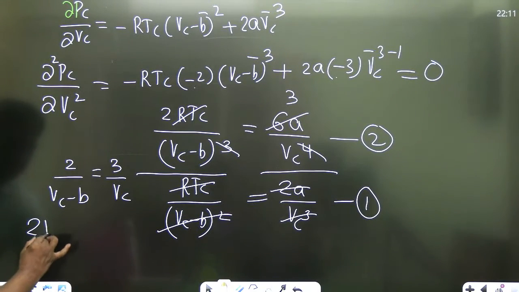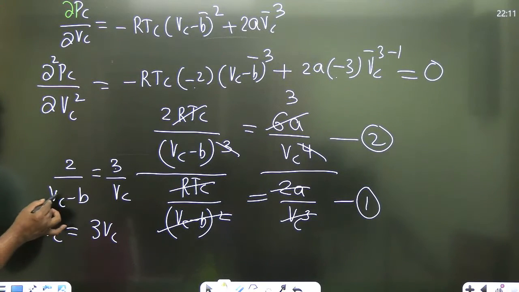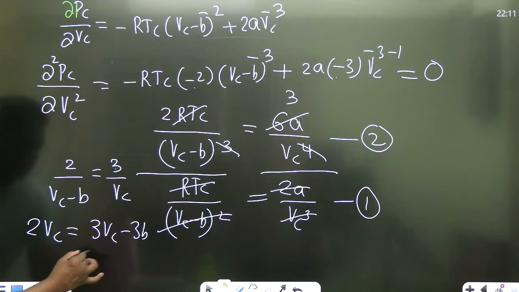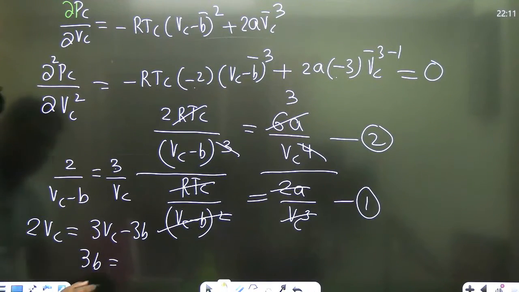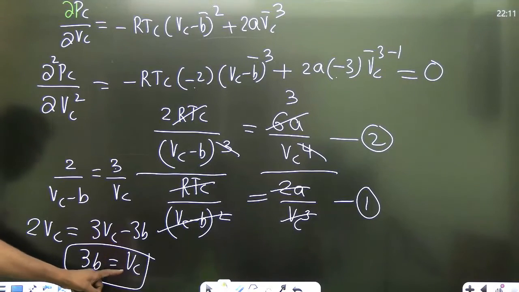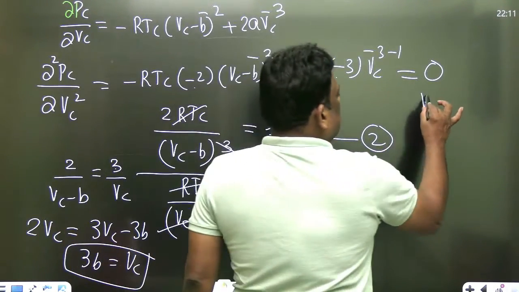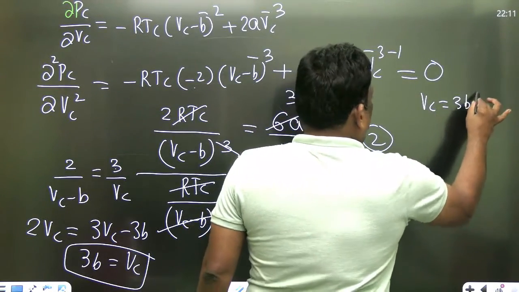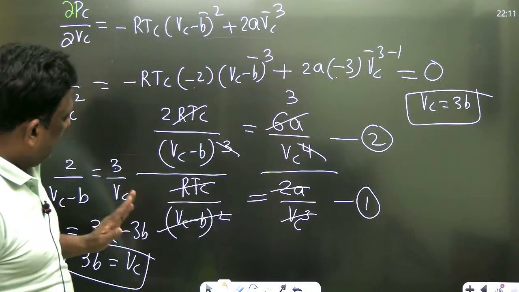So 2Vc is equal to 3Vc minus 3b, and 3b is equal to 3Vc minus 2Vc, which is Vc. So at the critical point, the critical volume is 3 times b. This is very important, sir. For Van der Waals gas, Vc is equal to 3b. Very very important.